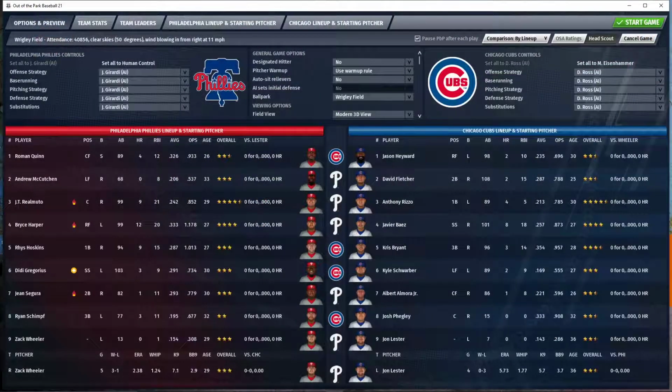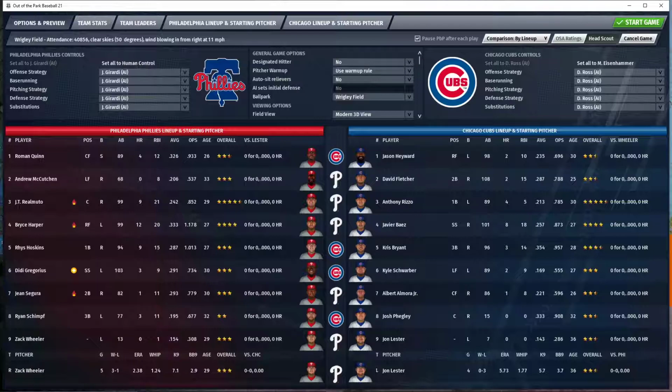The Cubs are going to send lefty John Lester out to the mound. He has yet to win a game. I think that a lot of that is due to the 5.73 ERA he's carrying so far. He'll be making his 5th start today, up against Zach Wheeler of the Phillies, who is 3-1 with an ERA of 2.38. That is less than half of what Lester has for an ERA.